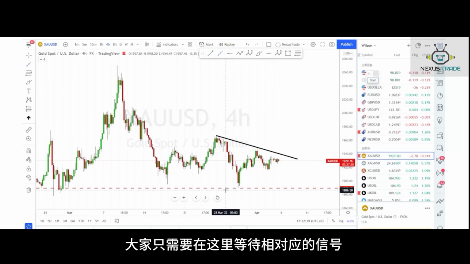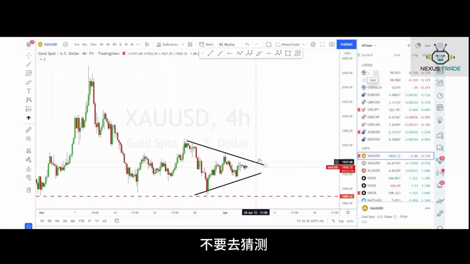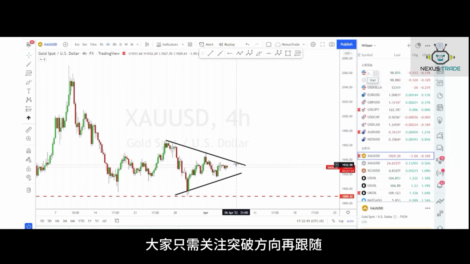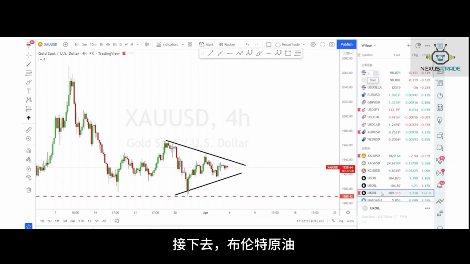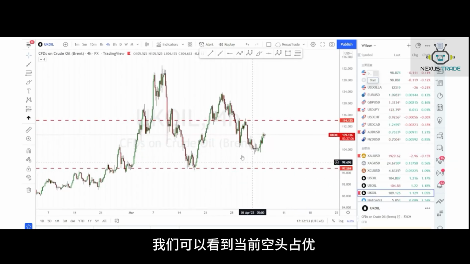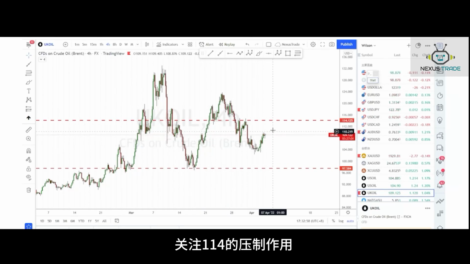Next, for gold, we can see that currently it is a symmetrical triangle consolidation. So kindly wait for the breakout signal. Don't guess it. We just follow the momentum, either a breakout or a breakdown over here. Next, for Brent oil, we can see that currently bearish convictions dominate. Kindly monitor the price action at 114. If the price can't break through, then we should continue to sell Brent oil.